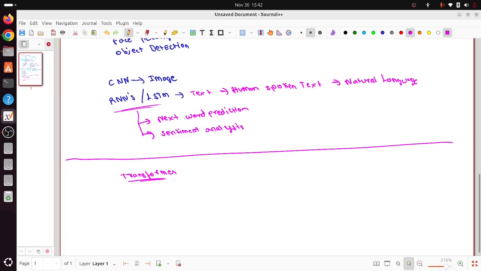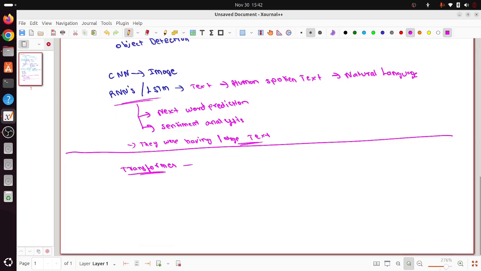RNNs and LSTMs were, first, a bit slow because we have to send only one word at a time. And second, they were not working that great for larger text. If you give a paragraph of data, it was not that great. That is where this problem was solved using transformers.